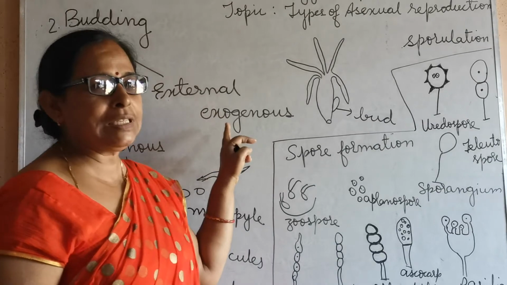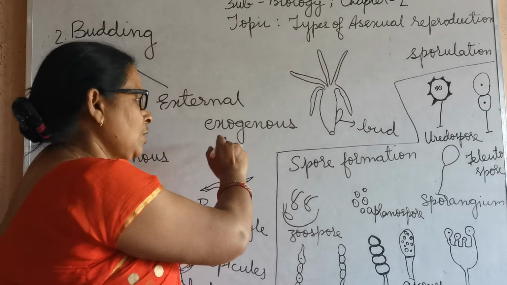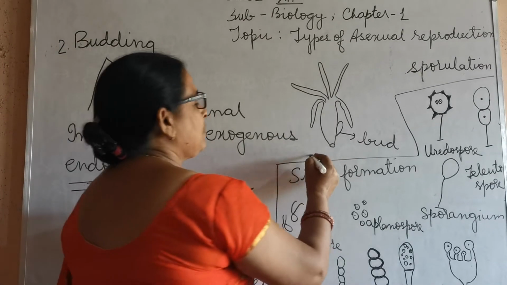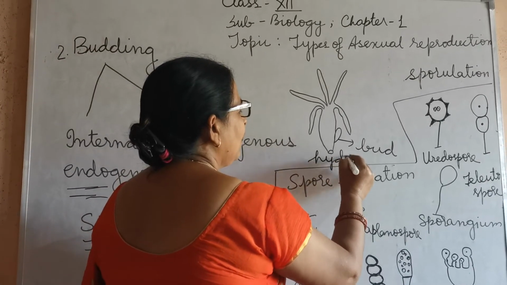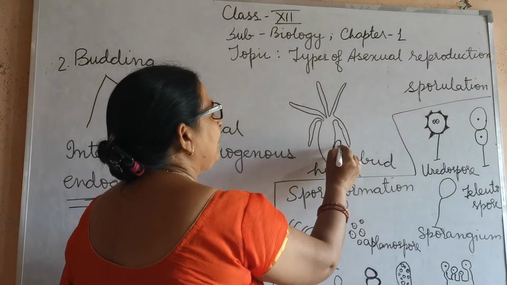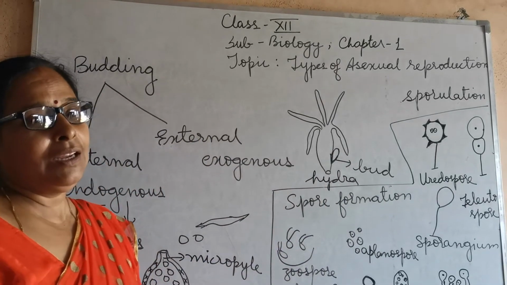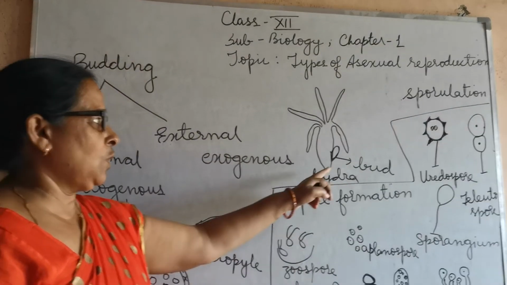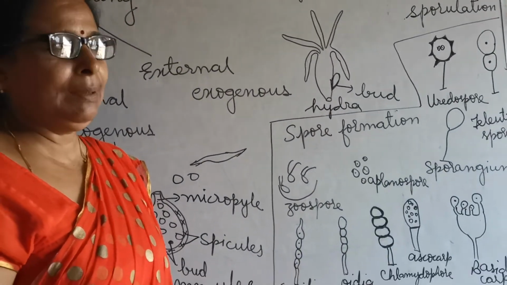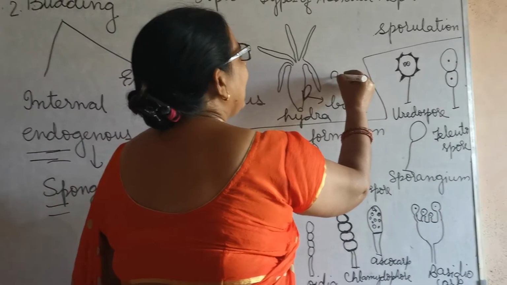Now we are going to discuss the external type of budding, which is also known as exogenous budding. This always takes place in hydra. In hydra you will see a bud appear on the lateral part of the body. I have shown you this in the class 11 slide. So a bud may get detached from the lateral body part and give rise to a new hydra.